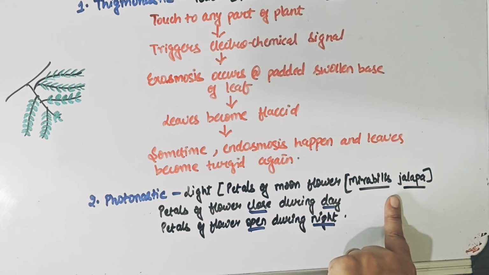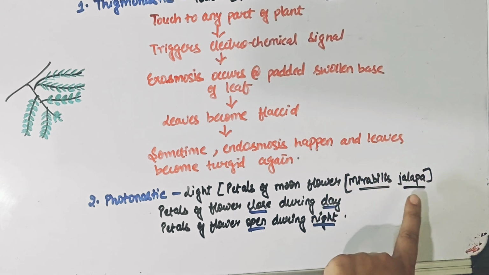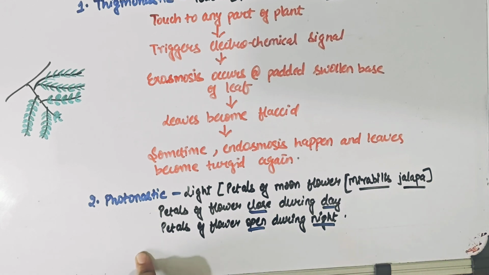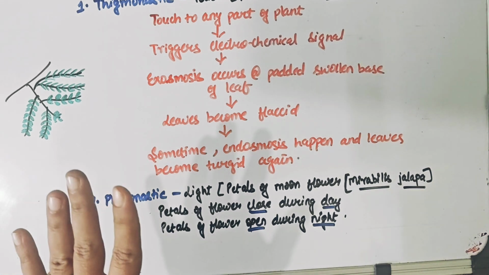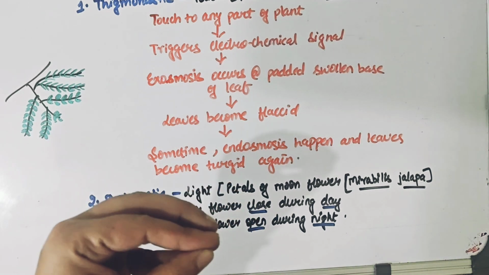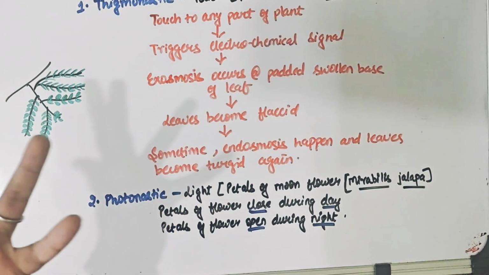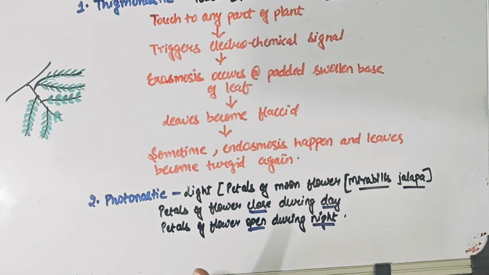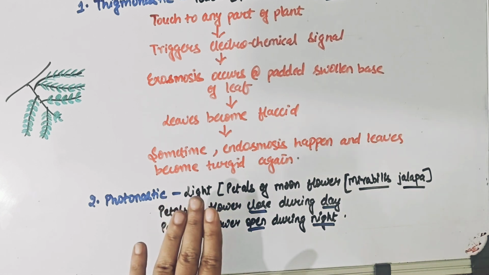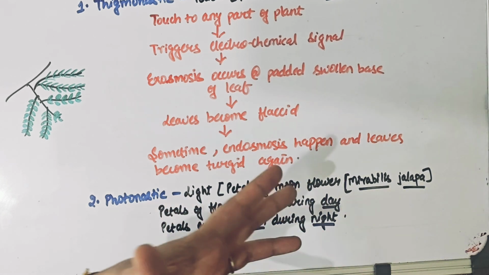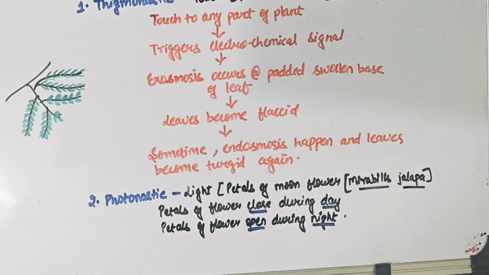And the scientific name of the plant, as I said you do need to know, is Mirabilis jalapa. Again, a very important possible question. So do be aware of the scientific name as well. So what is the case we see here? Normally in plants, when there is sunlight, the petals of the flowers generally open up, and then there are various plant processes that happen. But here it's exactly the opposite. The petals of the plant close during the day and they open during the night. So again, the light is not triggering the response which normally happens in plants.